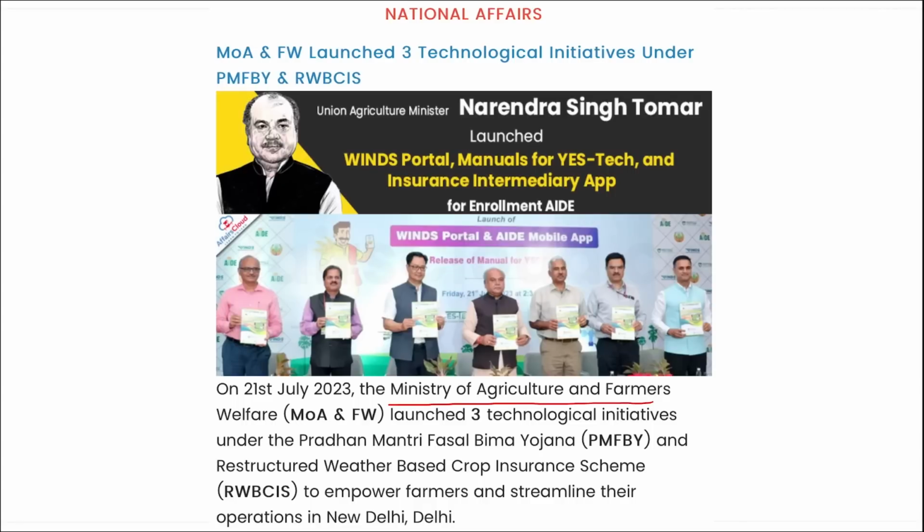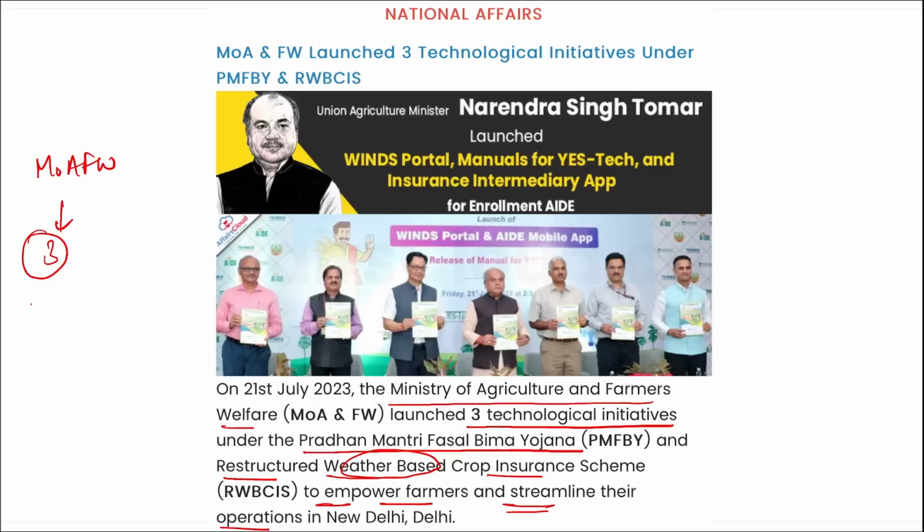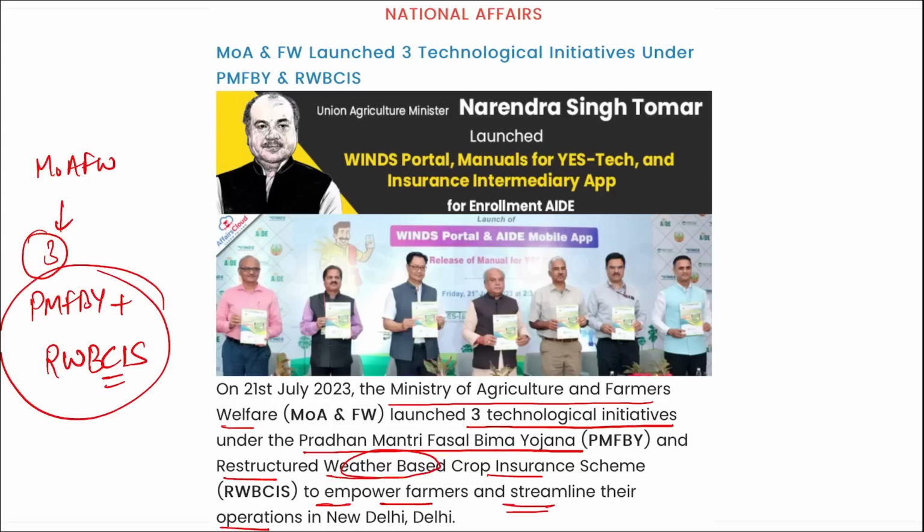Ministry of Agriculture and Farmers Welfare has launched 3 technology initiatives under the Pradhan Mantri Fasal Bima Yojana and has restructured the weather based crop insurance scheme to empower farmers and streamline their operations in New Delhi. Remember, I repeat, it is Ministry of Agriculture and Farmers Welfare, right? They have launched 3 initiatives under your Pradhan Mantri Fasal Bima Yojana, as well as restructured the weather based crop insurance scheme. These new technological initiatives will be empowering farmers and helping in their operations.